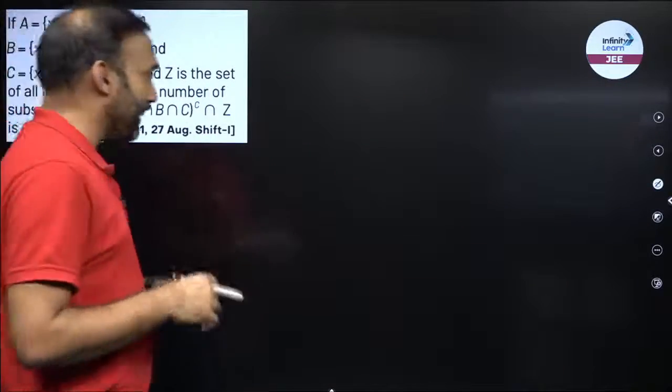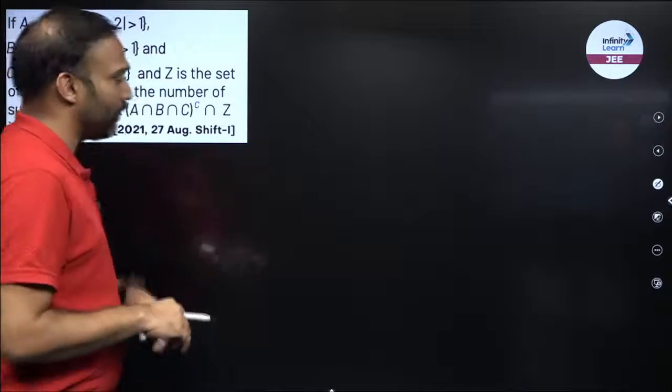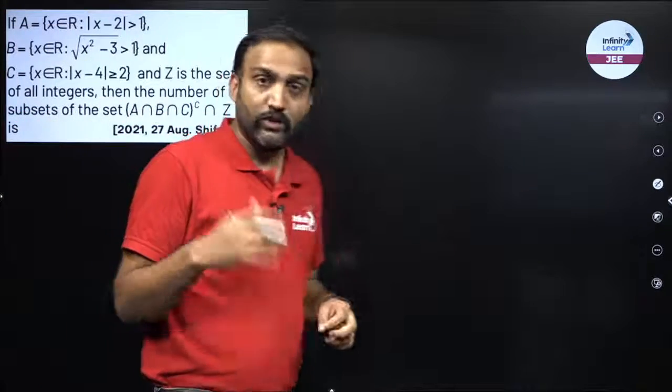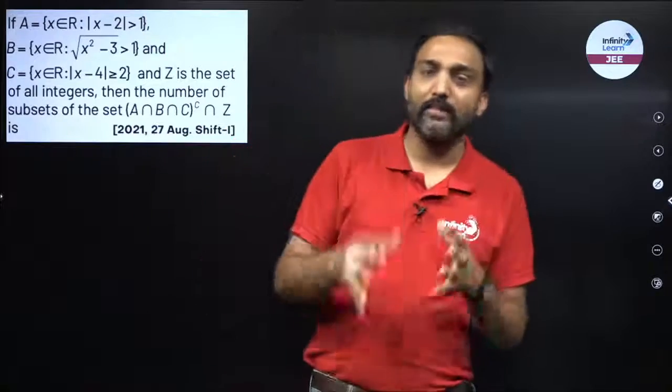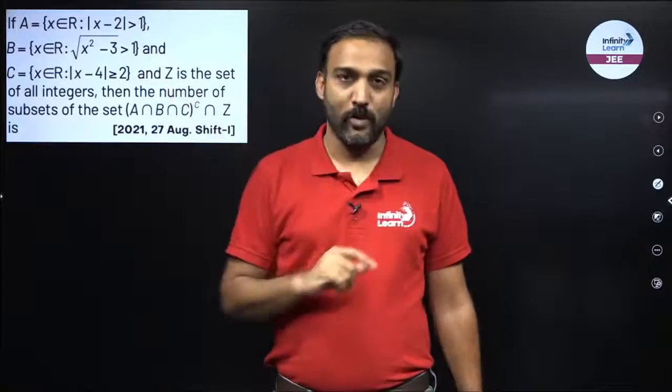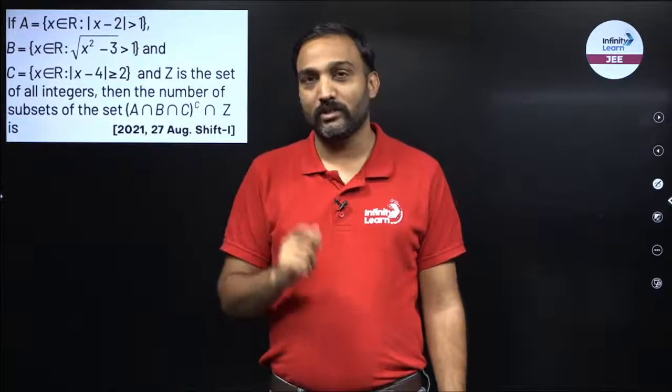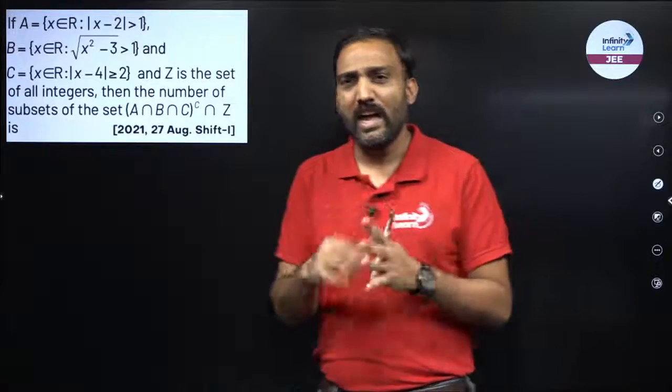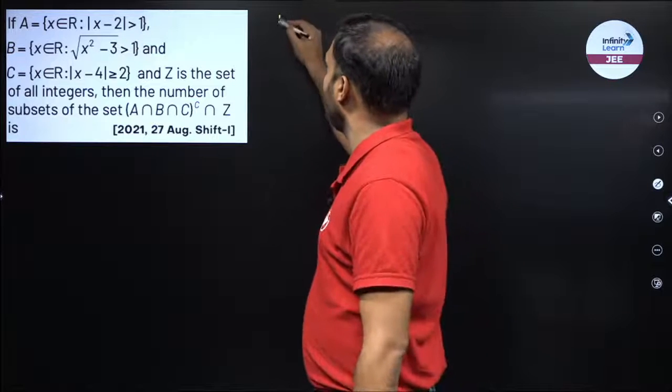So A set क्या है अपना? A set is x belongs to R and modulus of x minus 2 is larger than 1. So over here first I'll find out the values of set A. Everything is being written in the set builder form. I will try to represent it in the roster form. I'll try to find out the x. So सबसे पहले A को find out करते हैं.